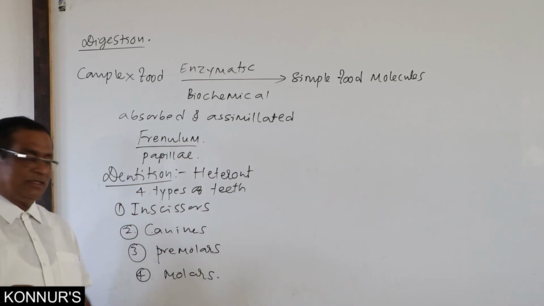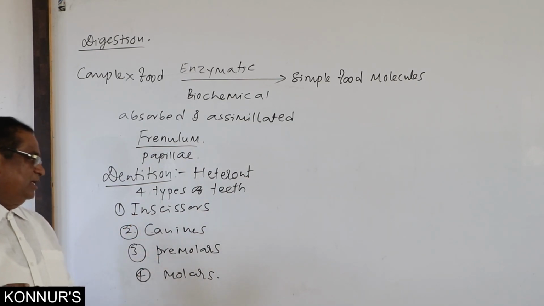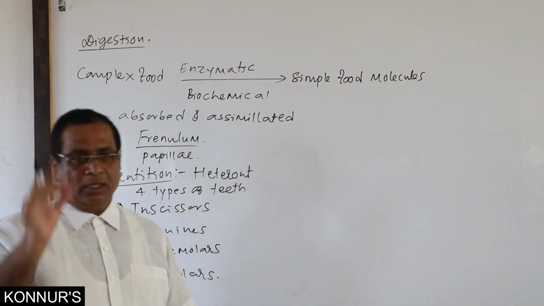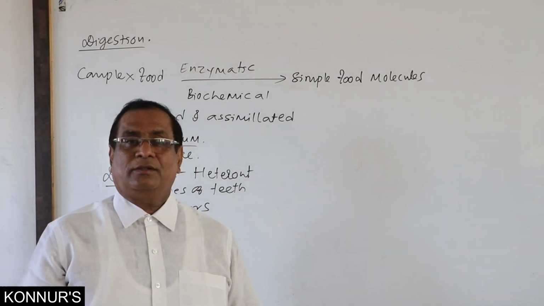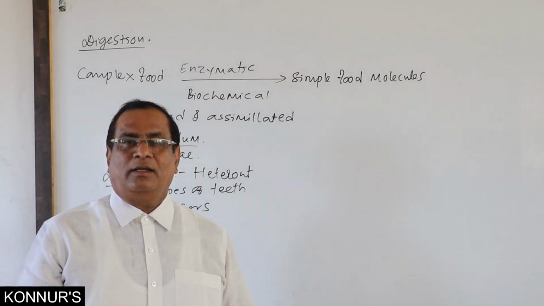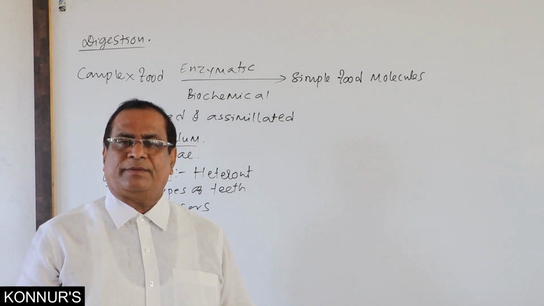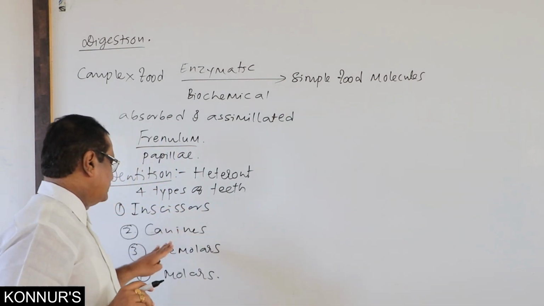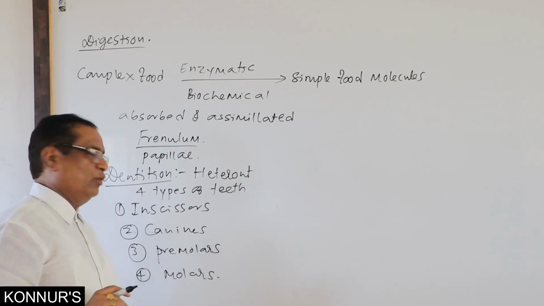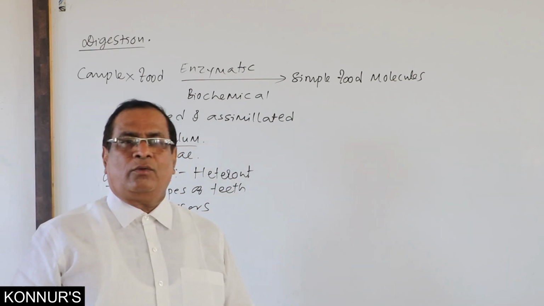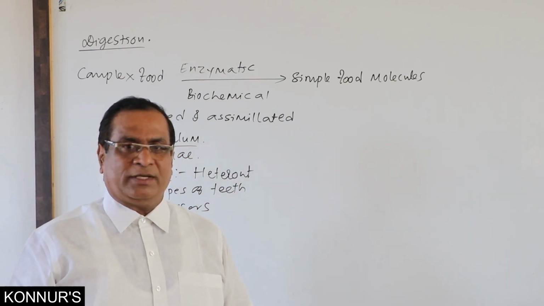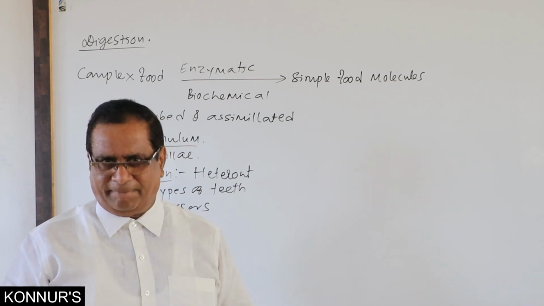Incisors, canines, premolars and molars. They may ask the question, which of the following are the 4 different types of teeth? Incisors, canines, premolars and molars. Even with respect to their shape also, they can make the question.